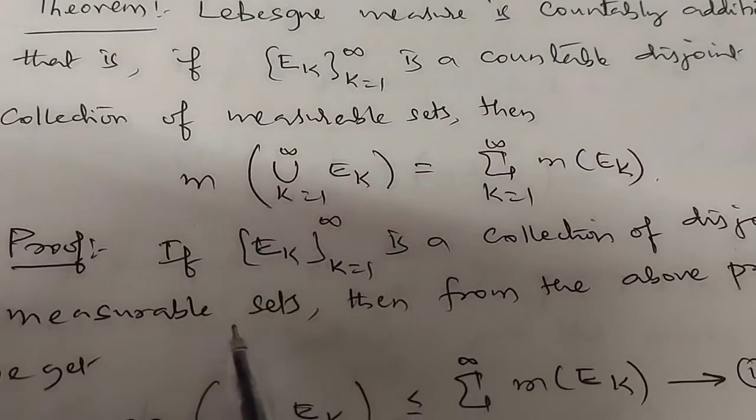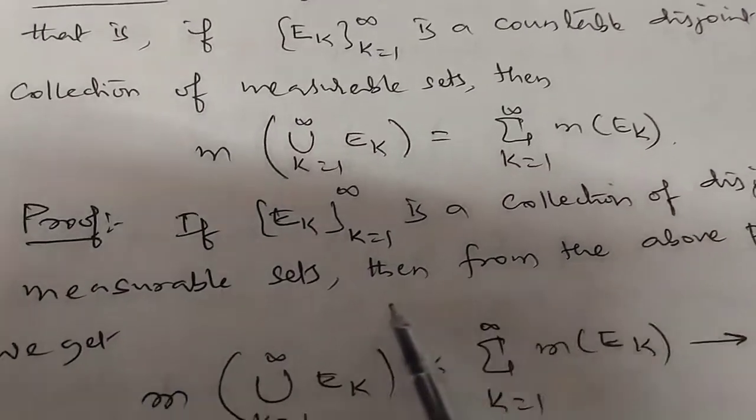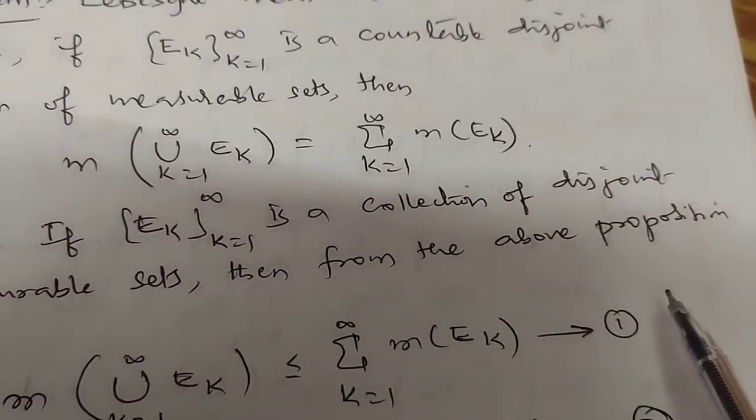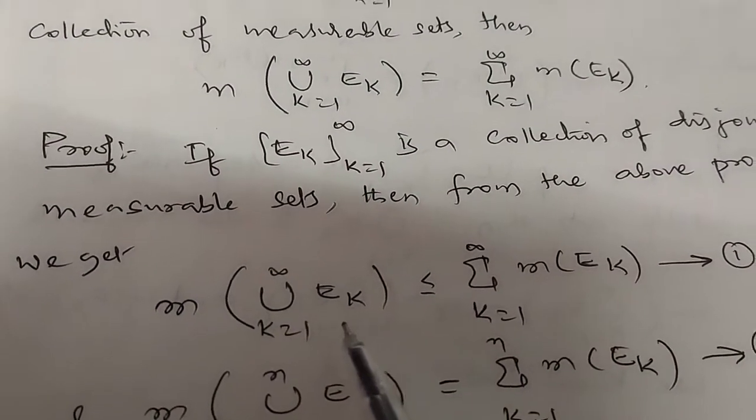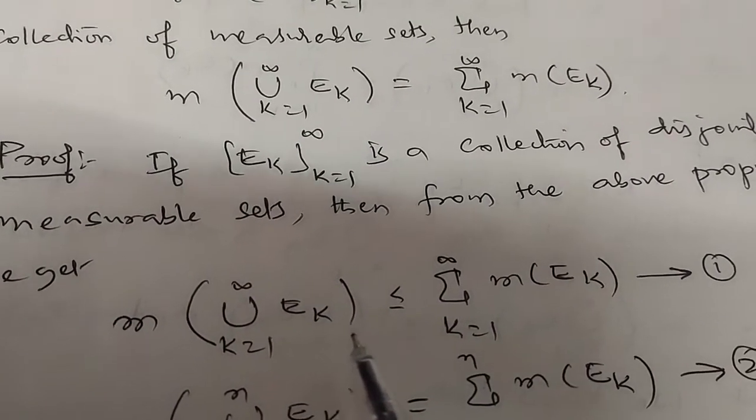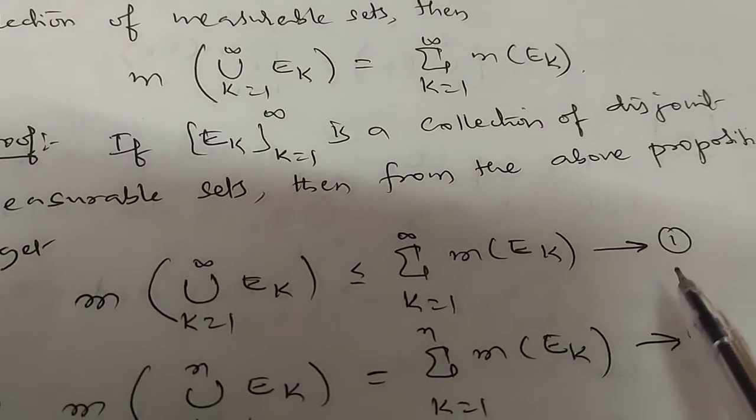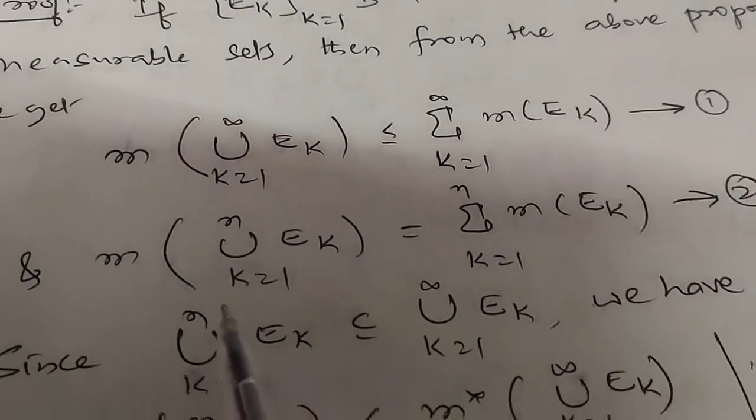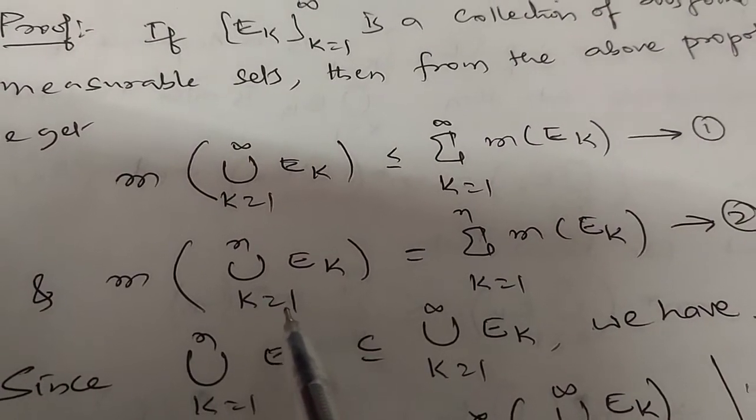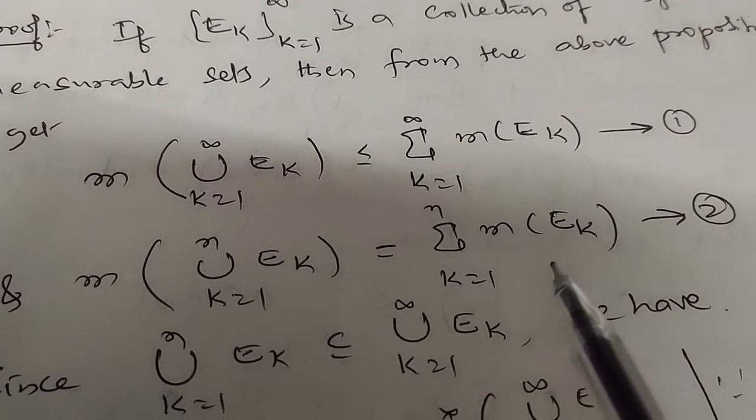Yes, proof. If Ek, k is equal to 1 to infinity, is a collection of disjoint measurable sets, then from the above proposition what will happen? We get M of union k is equal to 1 to infinity Ek is less than or equal to summation k is equal to 1 to infinity M of Ek. Thus we have proved this result. This is 1. And for the finite case, M of union k is equal to 1 to n Ek is equal to summation k is equal to 1 to n M of Ek.